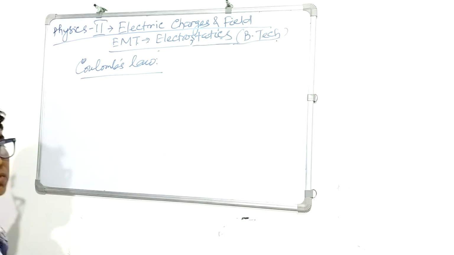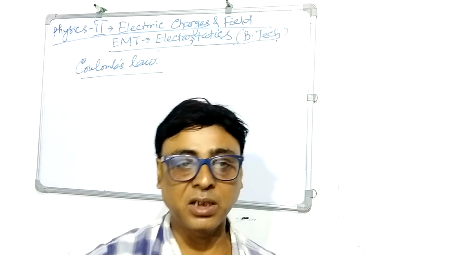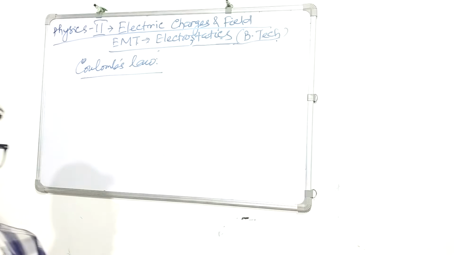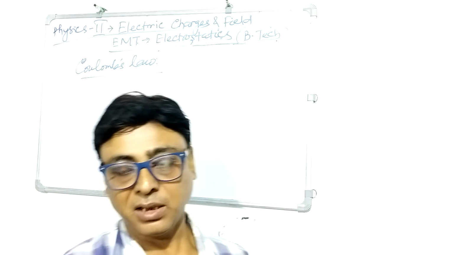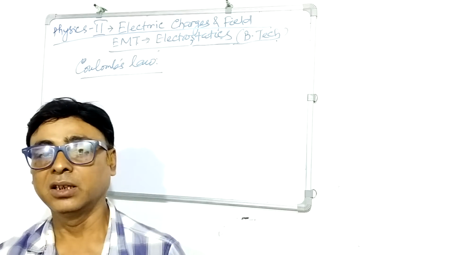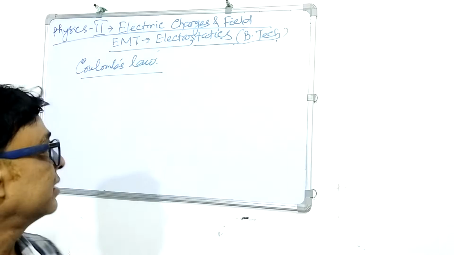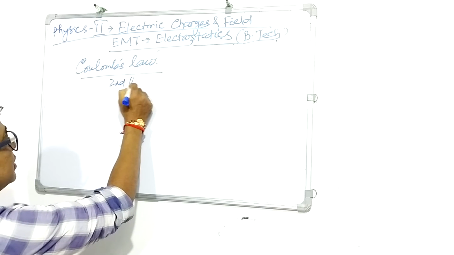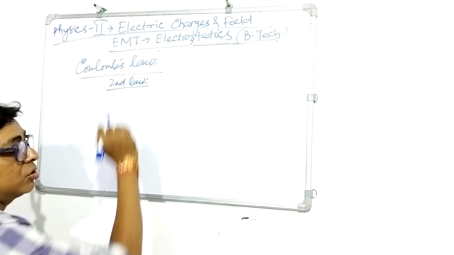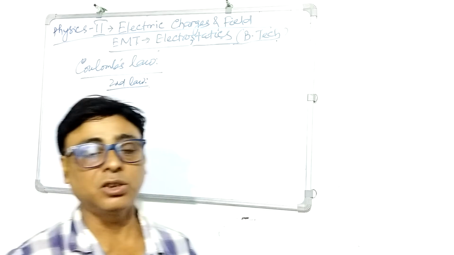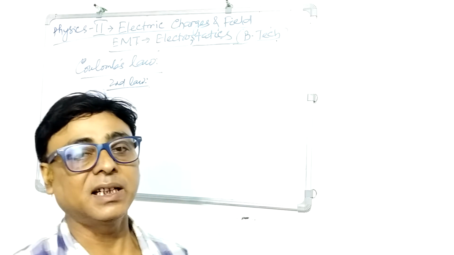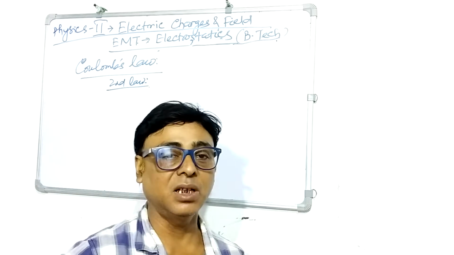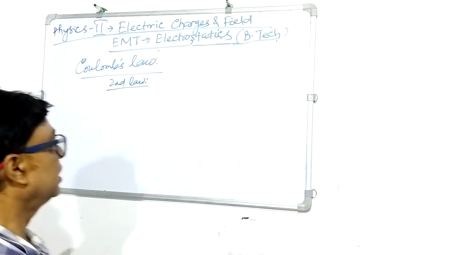So what is Coulomb's law? There will be both scalar and vector representation. Coulomb's law states that, first, like charges repel each other and opposite charges attract each other. The second law is that the force of attraction or repulsion between two point charges is directly proportional to the product of the charges and inversely proportional to the square of the distance of separation between them.